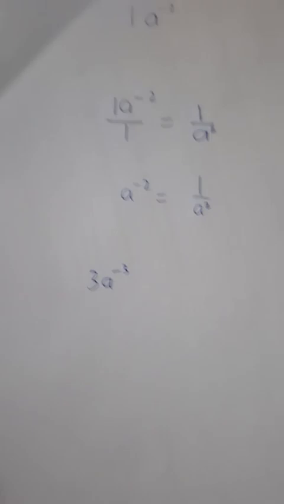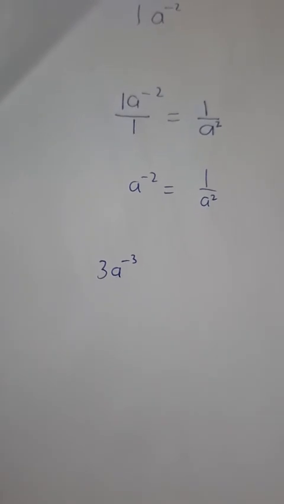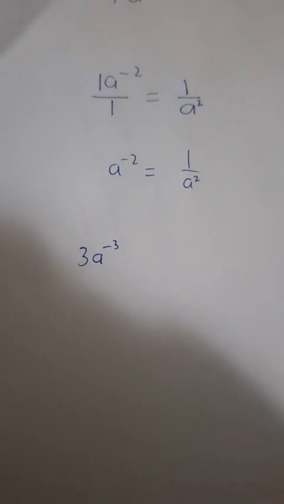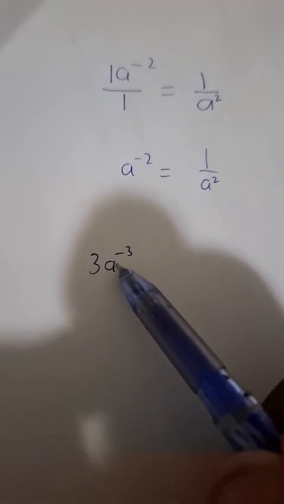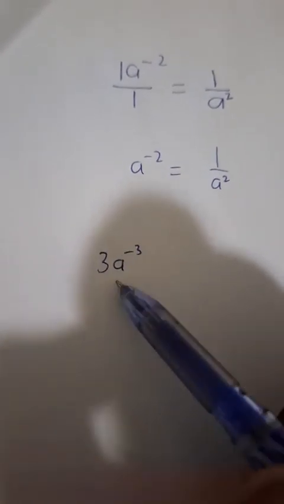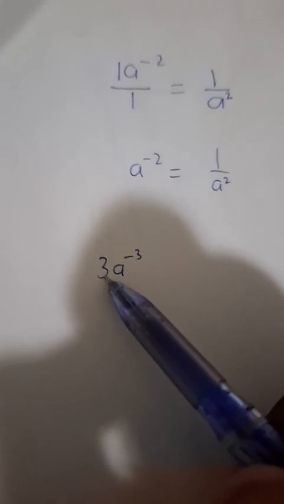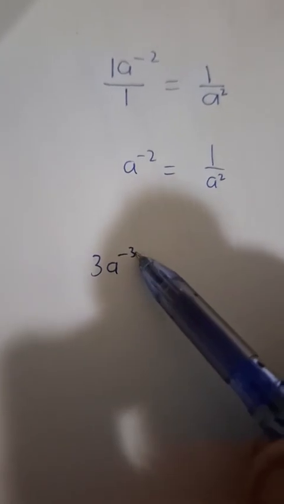Look at this. 3a to the power negative 3. The negative exponent is raised from the a base. Is the 3 affected by the negative exponent?